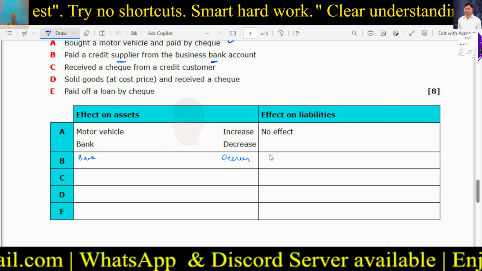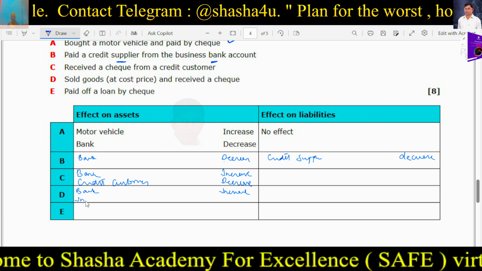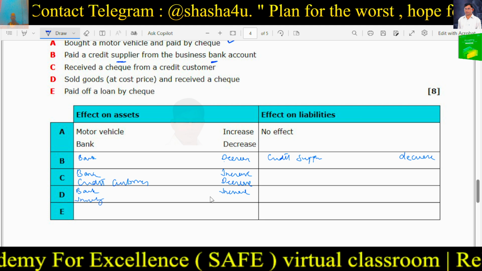So effect on liabilities, there is no effect on liabilities because it is sold at cost price and received a check. So inventory is also an asset, so inventory is also coming down. Inventory is decreasing. Why? Because when we sell, the goods go out, the merchandise will go out of the business.